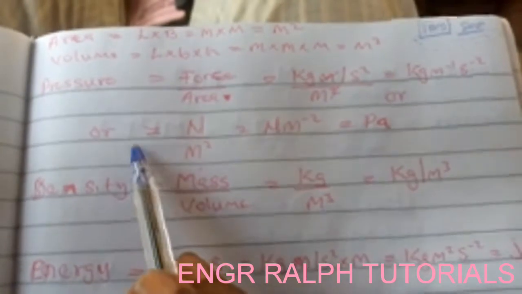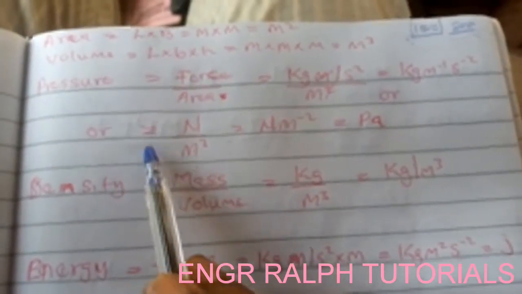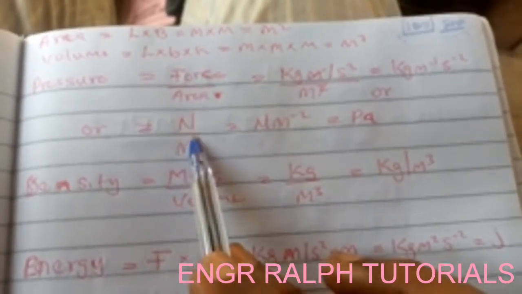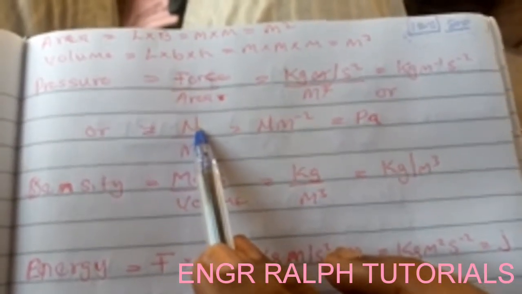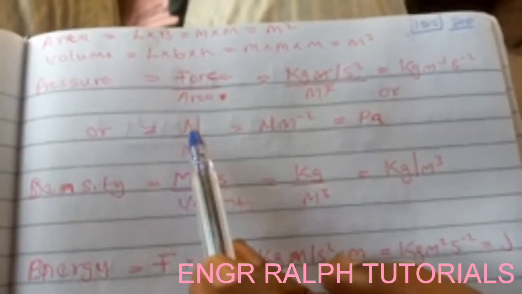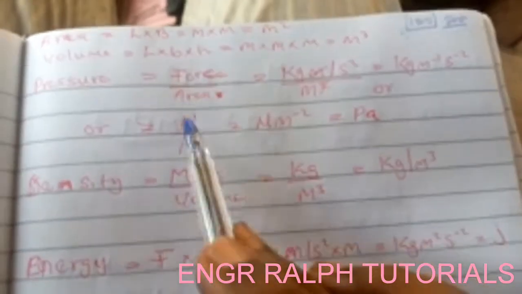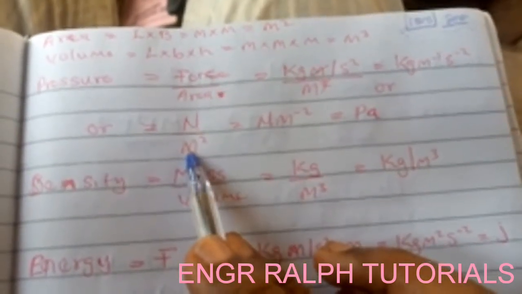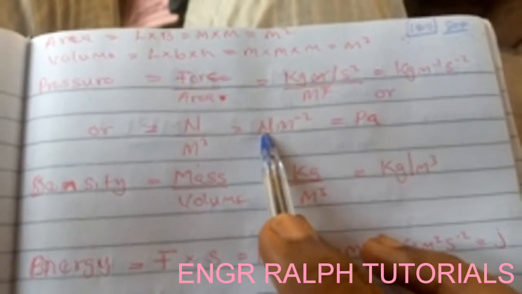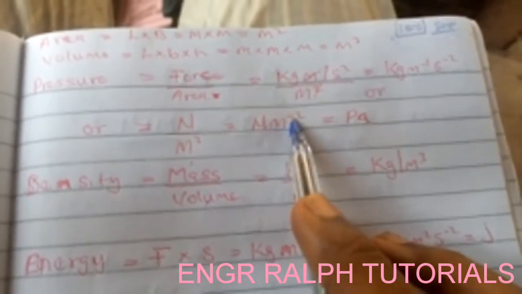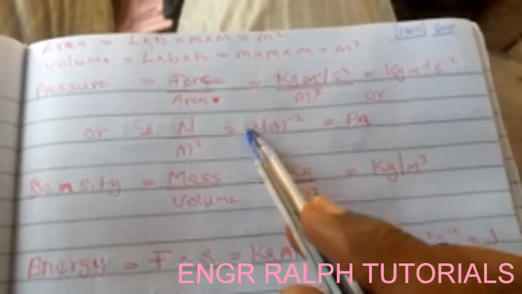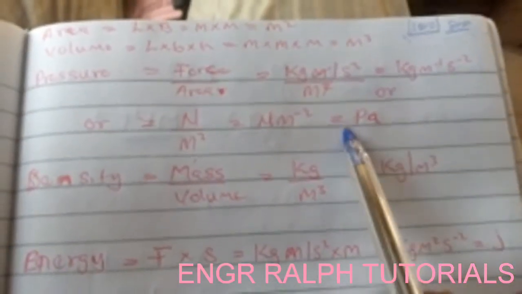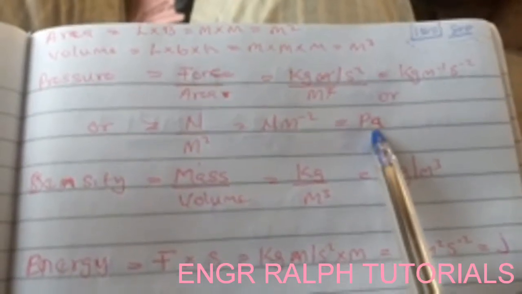Or another way you can derive the unit of pressure is by saying, I told you that this one can be represented by Newton, naming it after the founder of force. So now Newton over meter square, which is area. Area is meter square, which now, since it is down, it will be per. Cool? So now it is Newton per meter square. But this one is also named after the founder of pressure, who is Blaise Pascal. So it is now called Pascal.